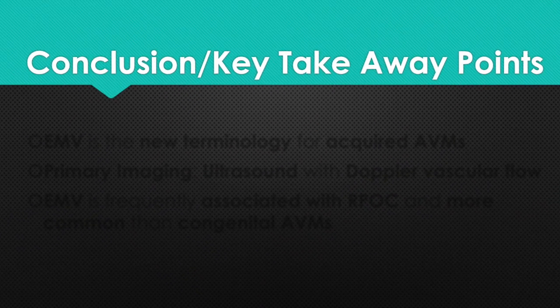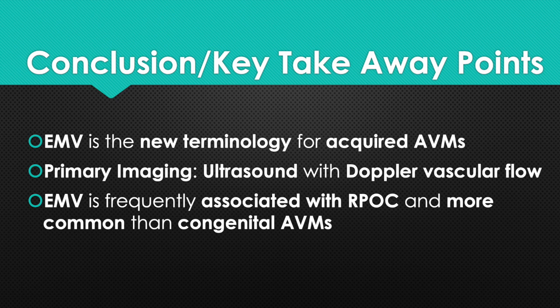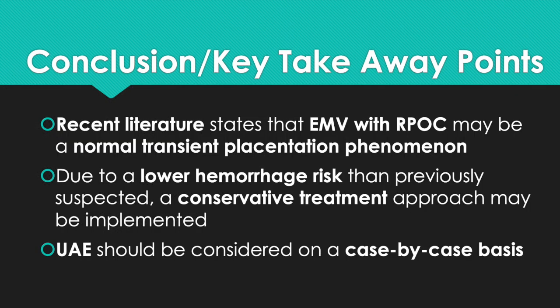Conclusion and key takeaway points. EMV is the new terminology for acquired AVMs. The primary imaging is ultrasound with Doppler vascular flow. EMV is frequently associated with retained products of conception and more common than congenital AVMs. Recent literature states that EMVs with retained products of conception may be a normal transient placentation phenomenon.